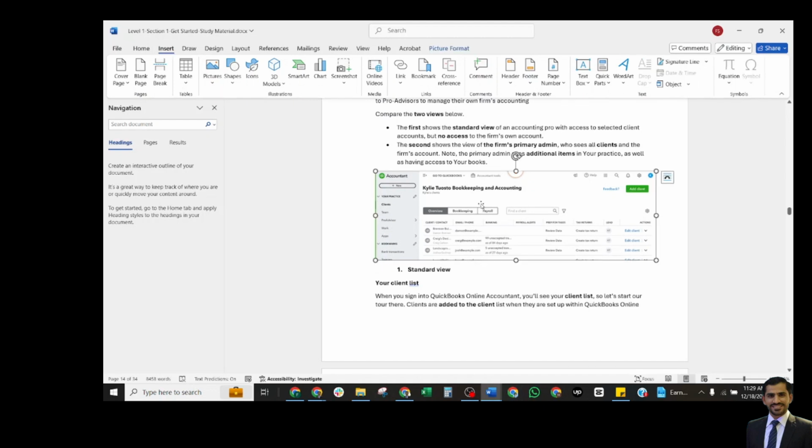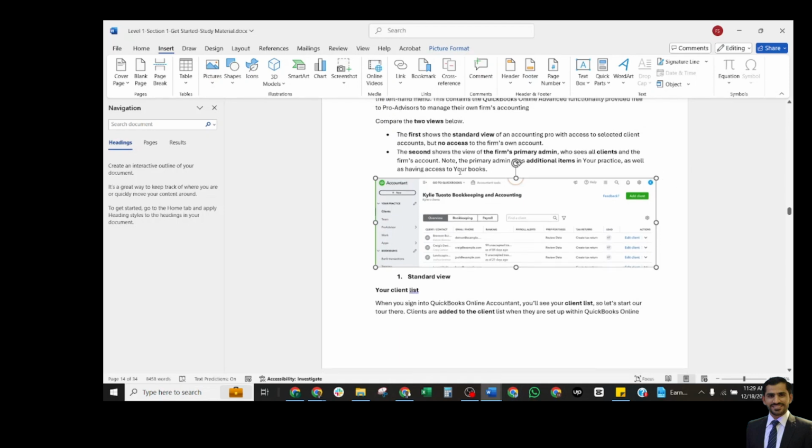So this is a screenshot of your accounting firm we are talking about here. This is the standard view, where you can see the three tabs: overview, bookkeeping, and payroll. And these are the names of clients, email address, and the columns for tax returns, leads, and edit clients. Here this is a drop down. Go to QuickBooks. If you select this drop down, you may change your clients' books.